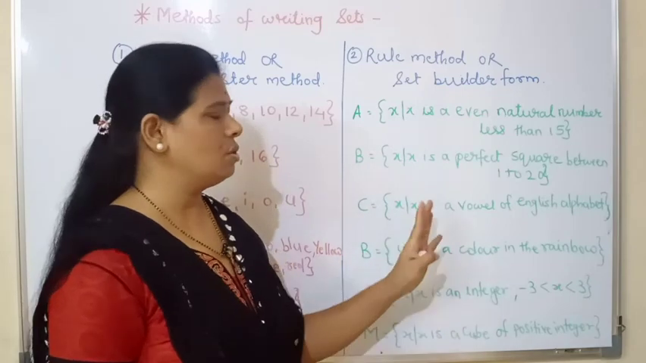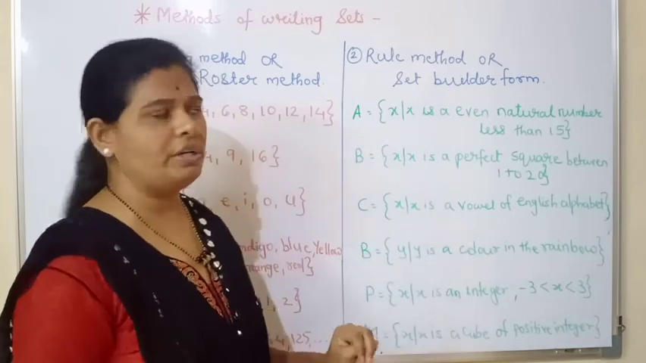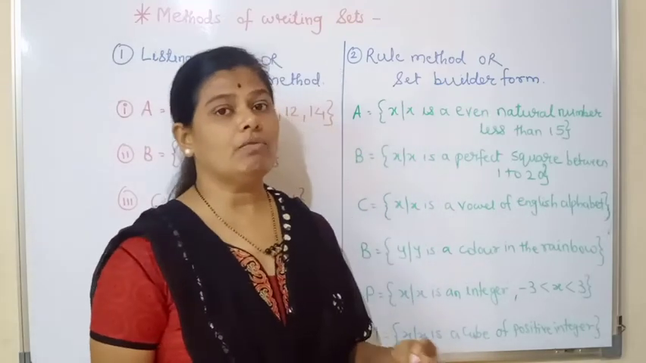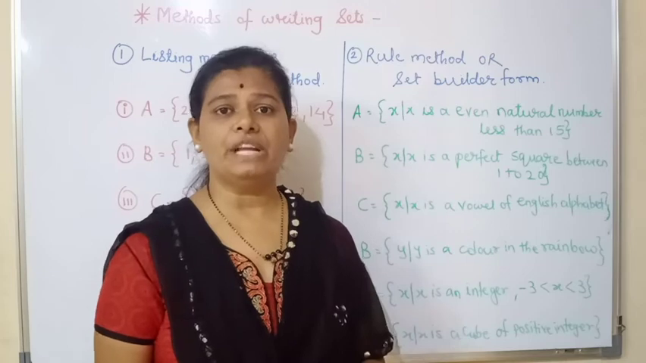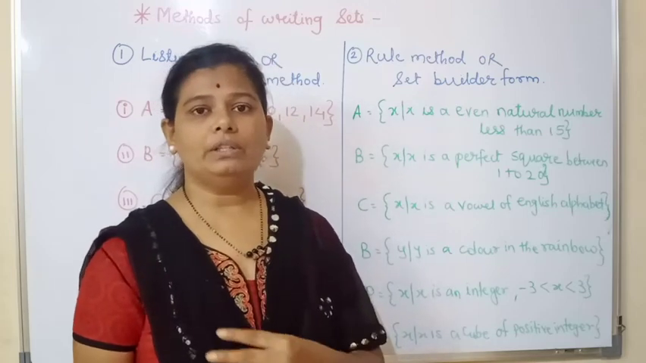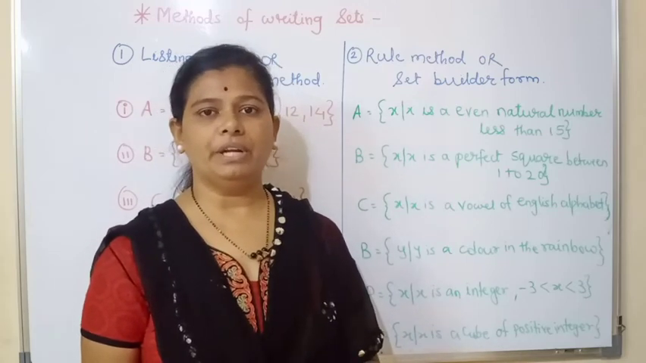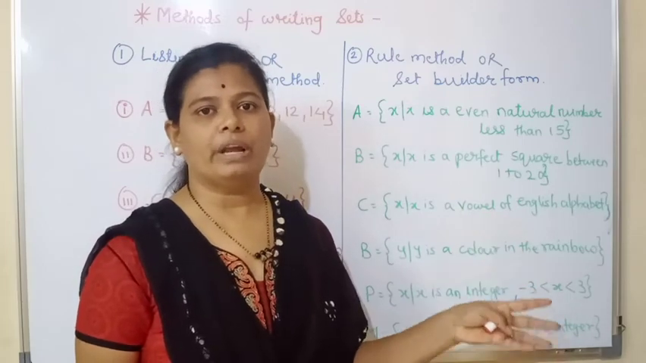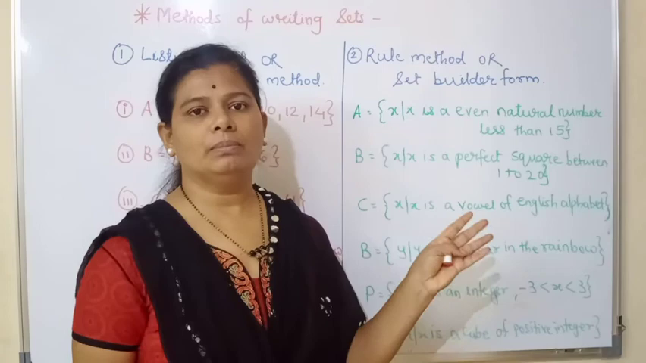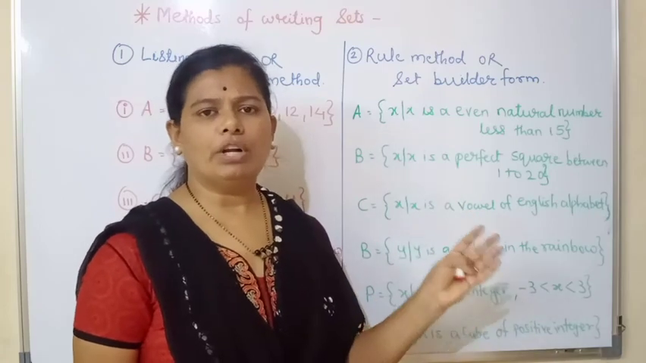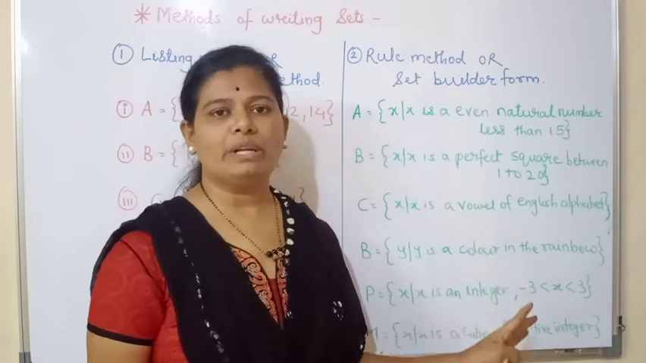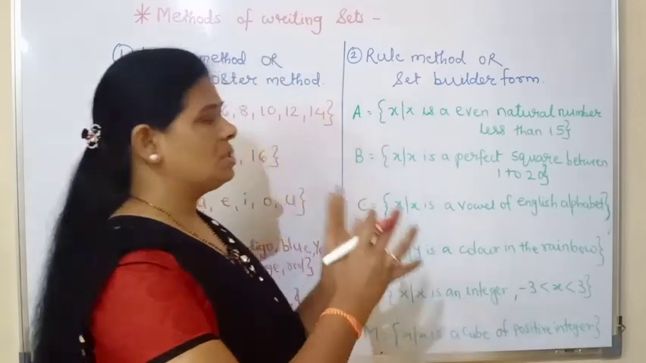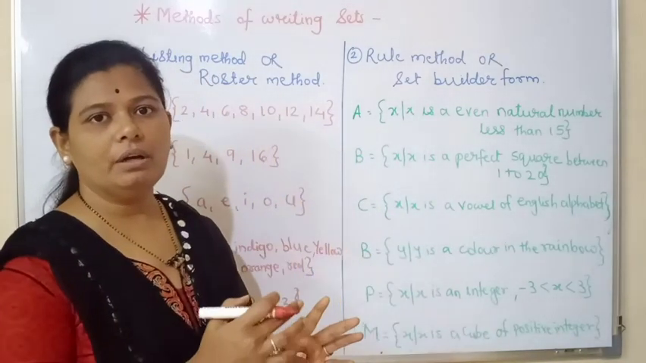So in this you have to keep in mind only these two points. You have to mention the properties of the elements. Second, you have to see the limitation of the numbers. Whether in the listing method they have given any limitation, you have to mention that. For example, natural numbers up to 10 or up to 20, or the squares. Whatever the property may be, you have to mention it, and also the limitations. So this was regarding the listing method and the rule method.